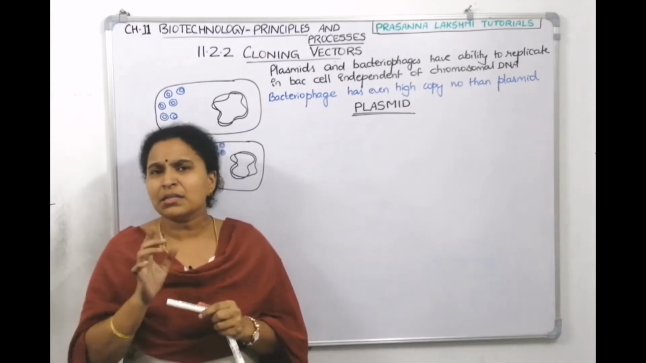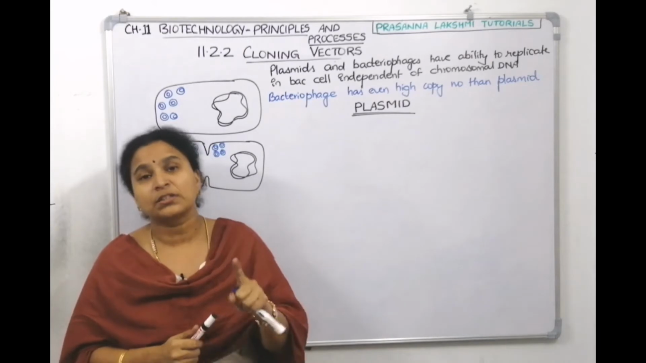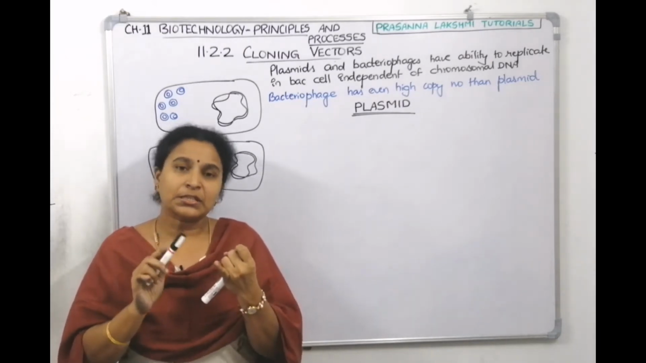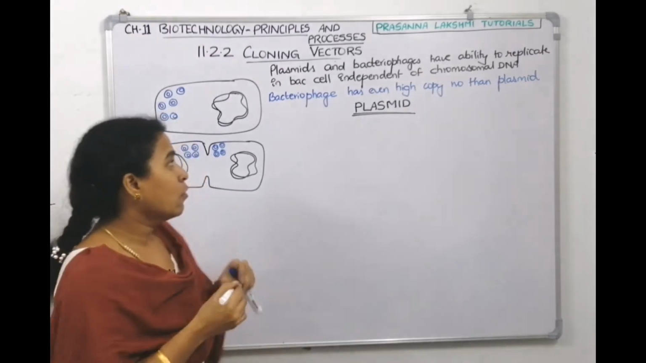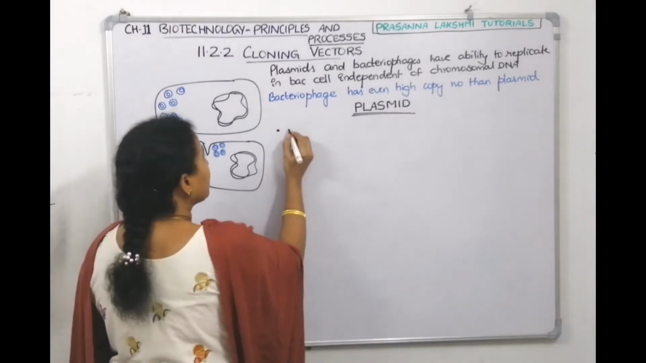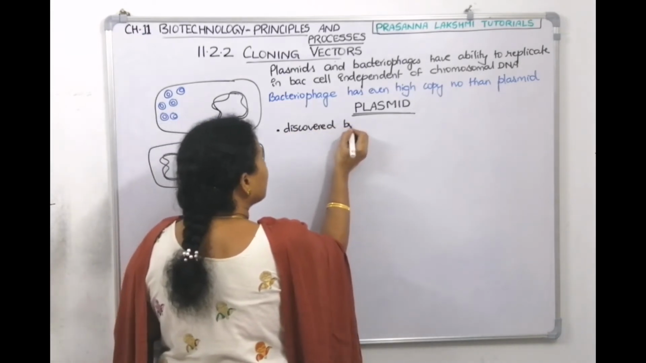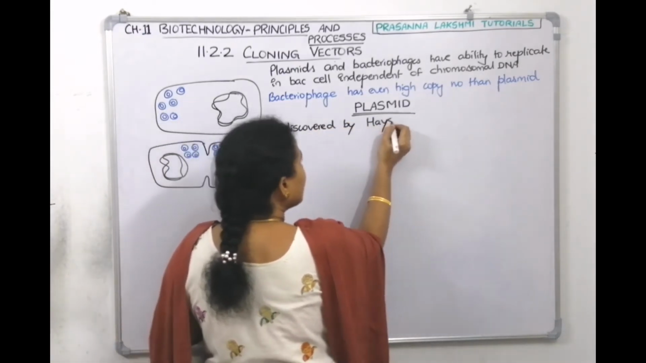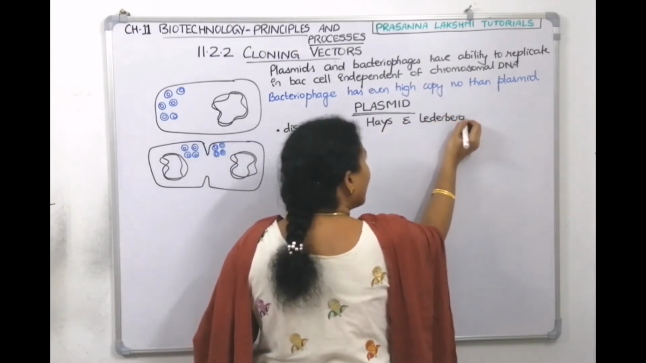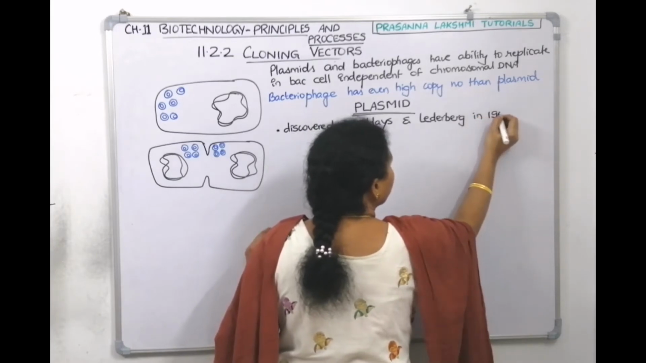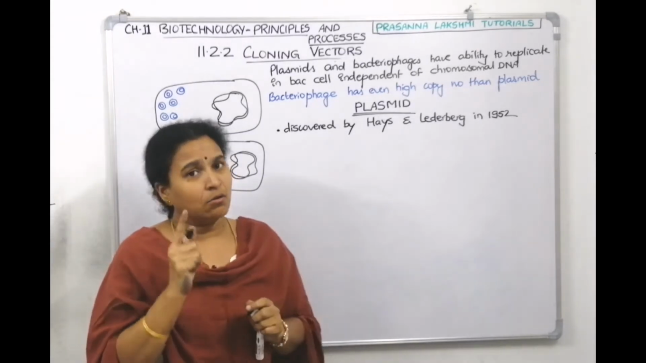Now, who are the scientists who first discovered plasmids? It was discovered by Hayes and Liederberg in the year 1952. Plasmids were discovered by Hayes and Liederberg in 1952.